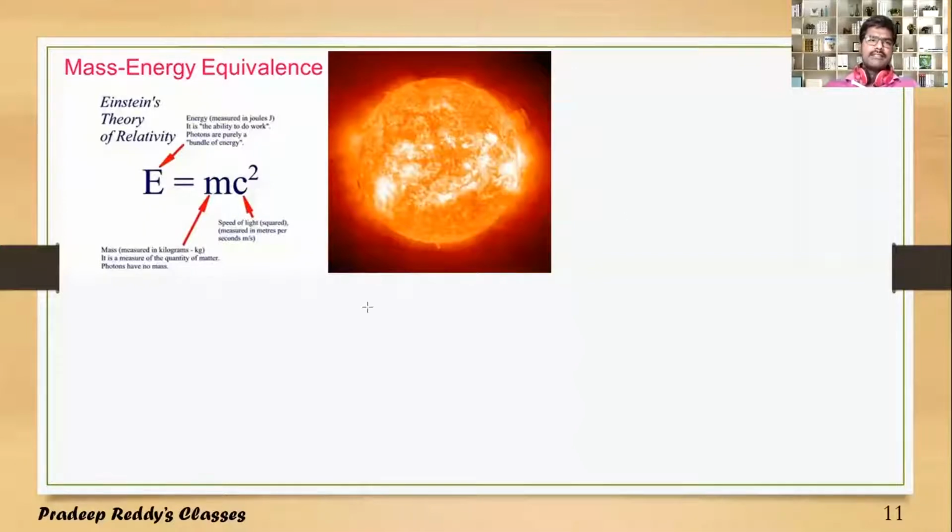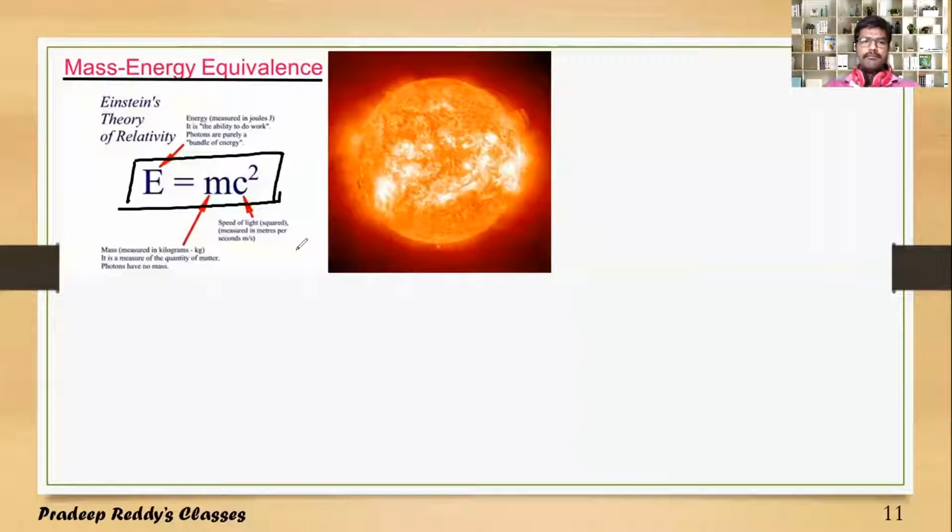Einstein's mass energy equivalence. Einstein proposed mass energy equivalence in the theory of relativity, and he proposed that the energy which is required to bind the masses of those particular constituents is equal to mass defect into c square, where c is the speed of light. This energy is called binding energy.